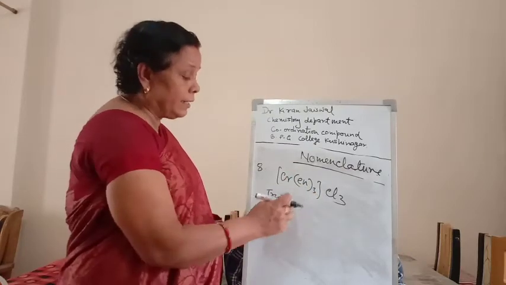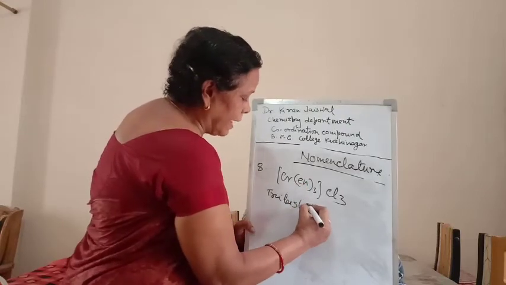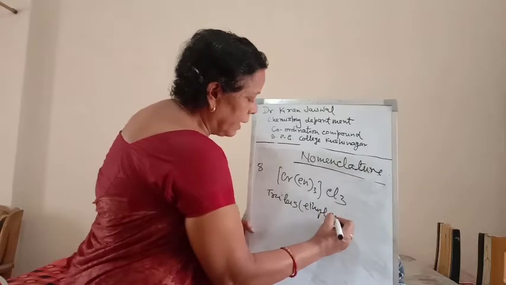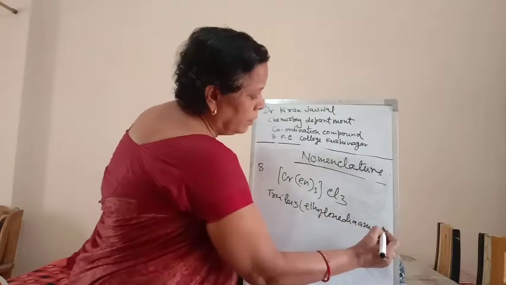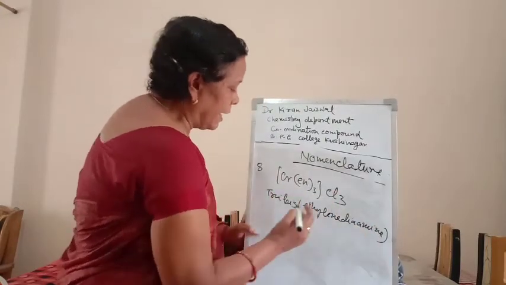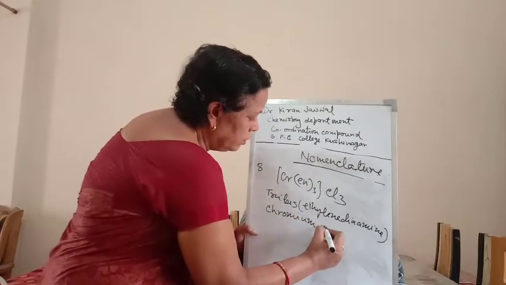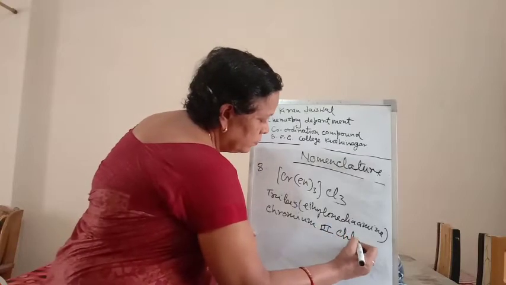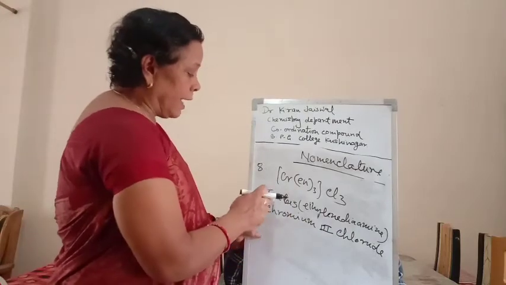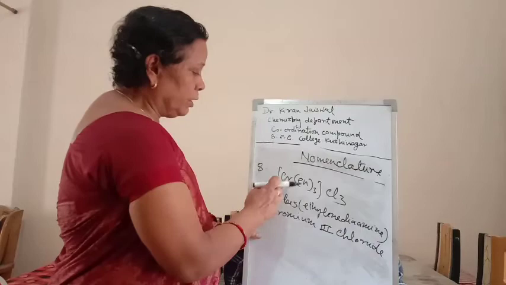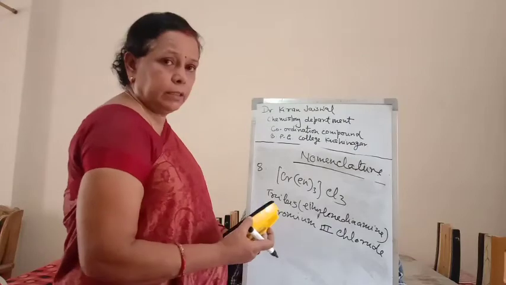The complex ligand is written in brackets, such as tris(ethylenediamine). The name of this complex will be tris(ethylenediamine)chromium(III) chloride. This is the complex compound.